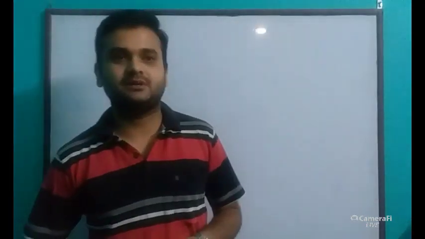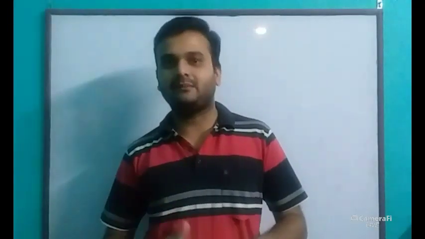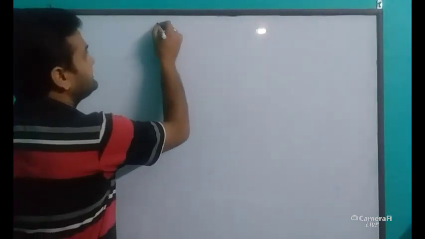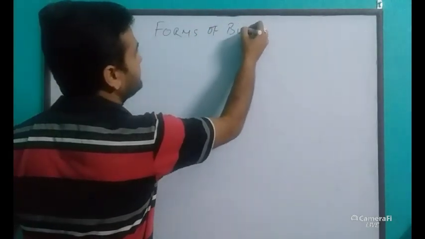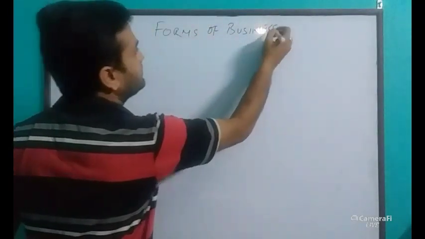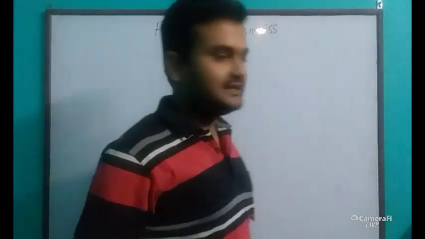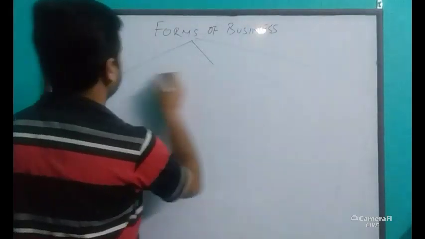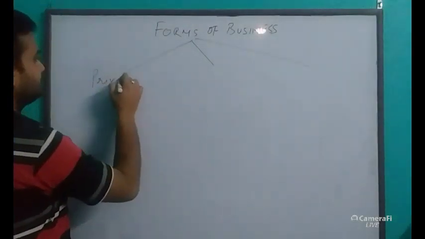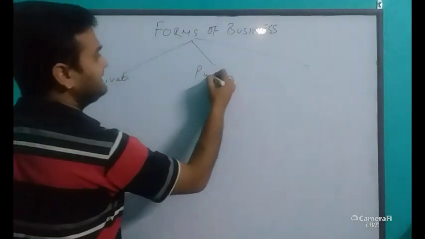So, just a quick revision. In this second chapter, we were doing entrepreneurial planning, and what we have done till date is different forms of business. Yesterday we completed different forms. I'll just do a quick revision. The different forms of business that we did: number one is, as I said, private, public and